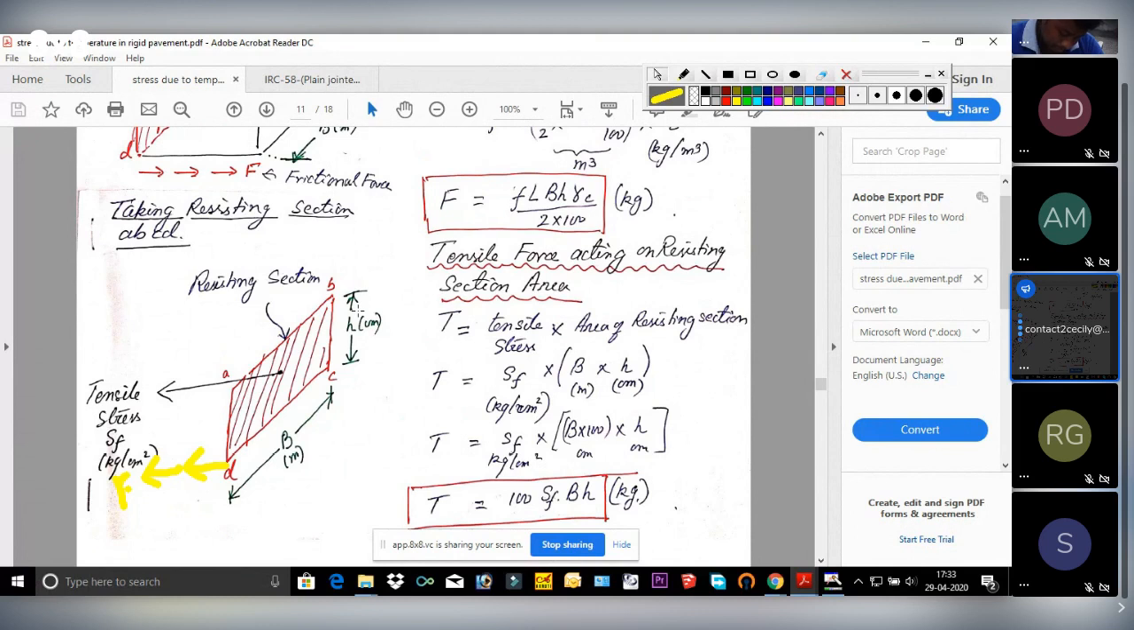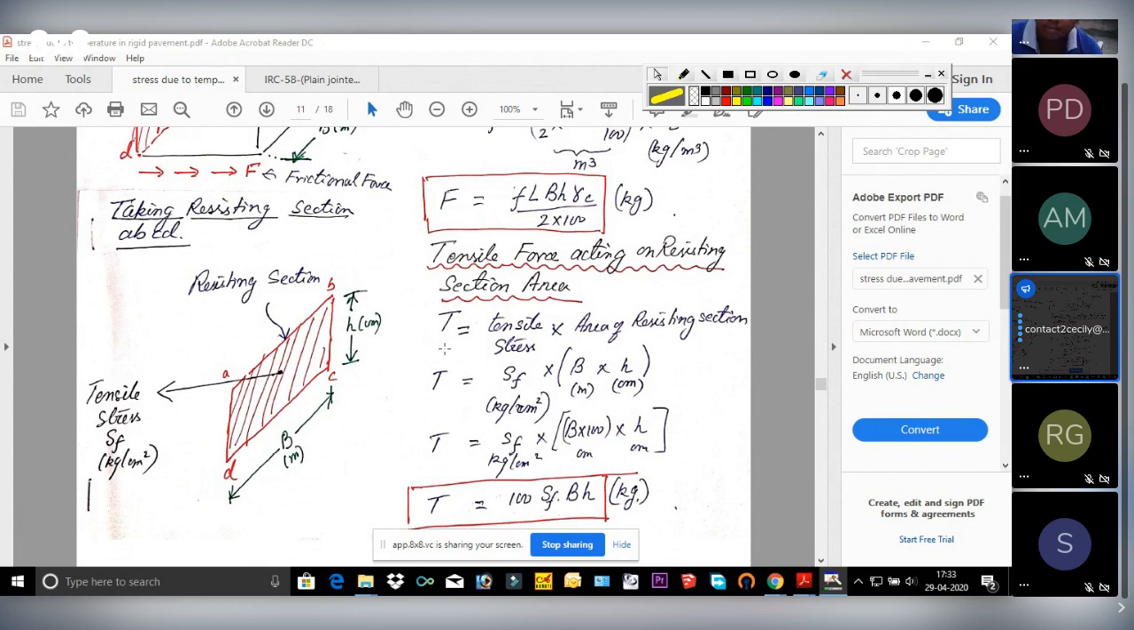Now area is how much? B meter into H centimeter. And stress is given by SF, and its unit is kg per centimeter square. So we have to convert this area also in centimeter square. B is given in meters, multiply it with 100, we will get centimeter, and after multiplying this we will get the area in centimeter square. So this centimeter square will cut off, and we will get the unit in kg.